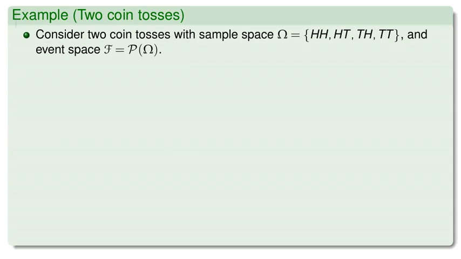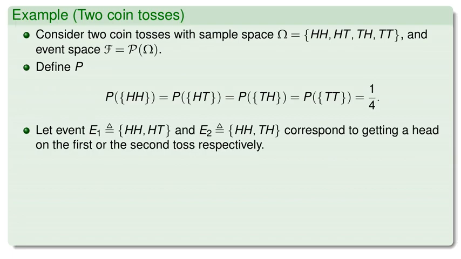Let's look at an example with two coin tosses. The sample space Ω is {HH, HT, TH, TT}, and the event space F is the power set of Ω. Let's define the probability P such that P(HH) equals P(HT) equals P(TH) equals P(TT) equals 1/4. This is a fair coin assumption.